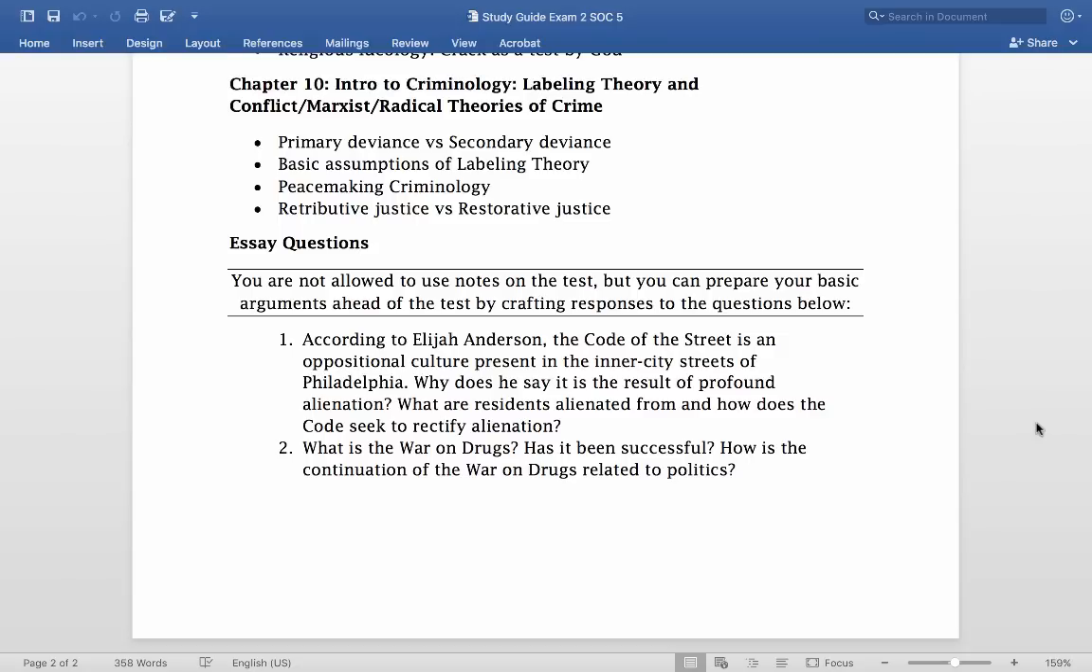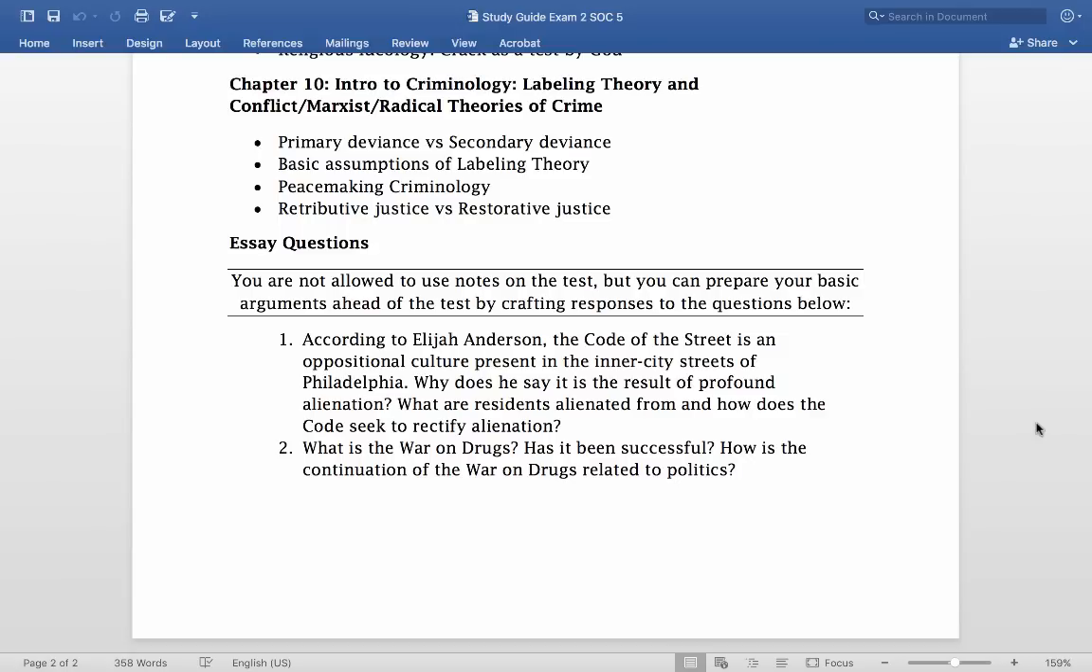Retributive justice versus restorative justice. So again, definitions from your book. Retributive just means basically punishing someone, giving them a sentence for doing something wrong, versus restorative justice, which is trying to get the victim together with the offender and the community and have the person atone for what they did wrong, but also make them linked back to the community itself.